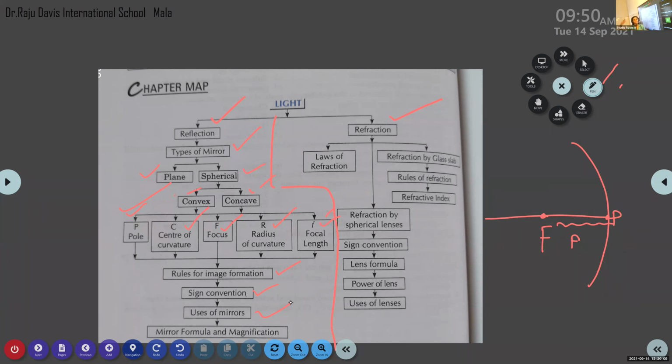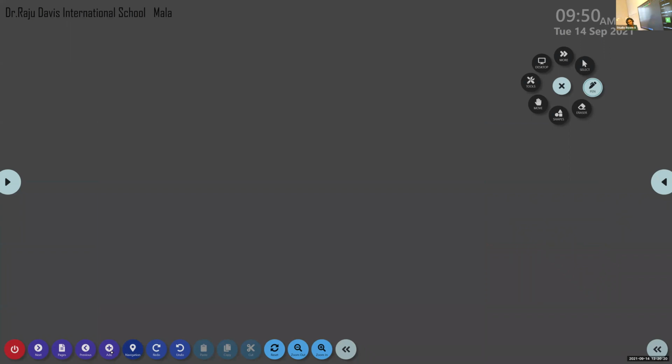But convex is the rear view mirrors of vehicles. It only comes under convex. All the other mirrors are concave in nature. The last one is the mirror formula and magnification formula.